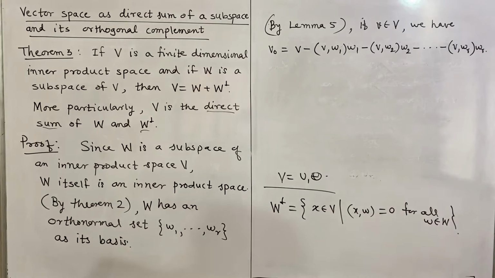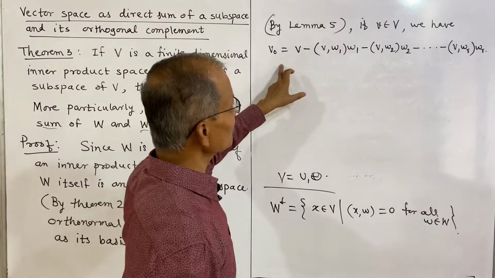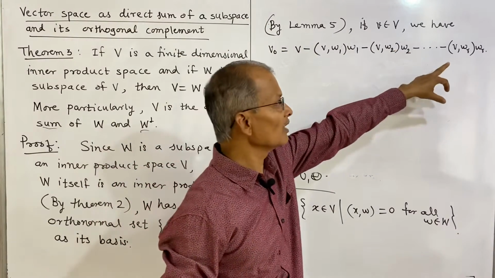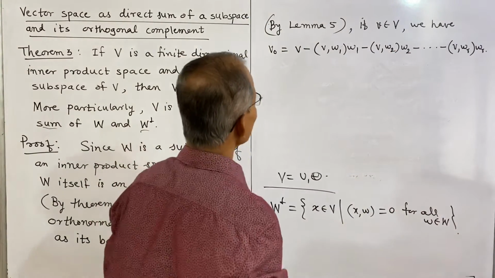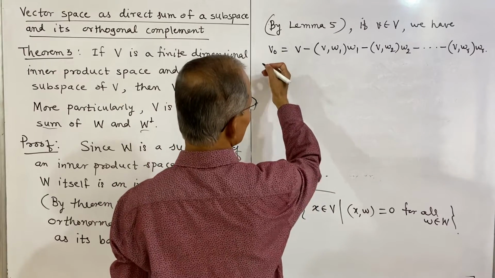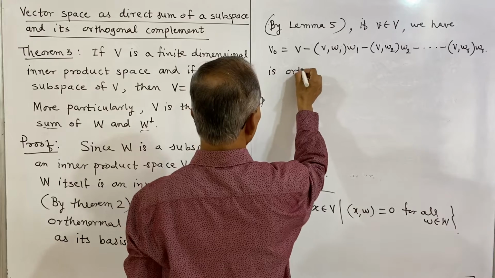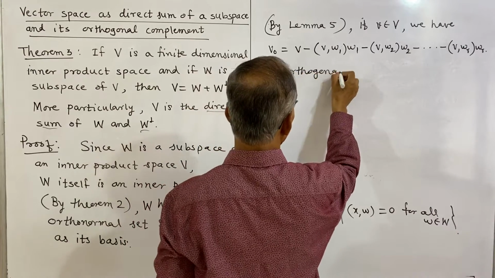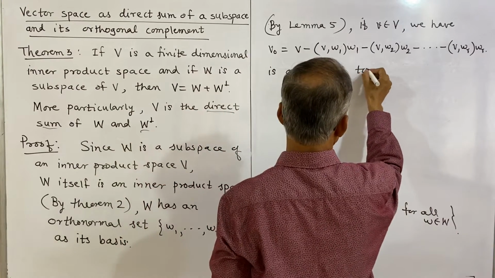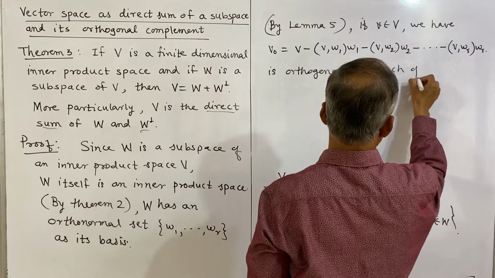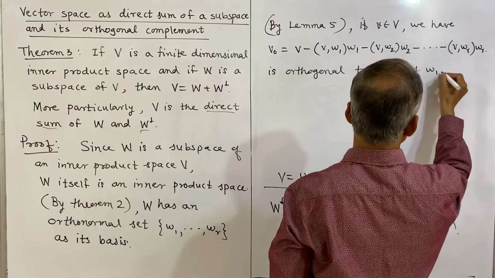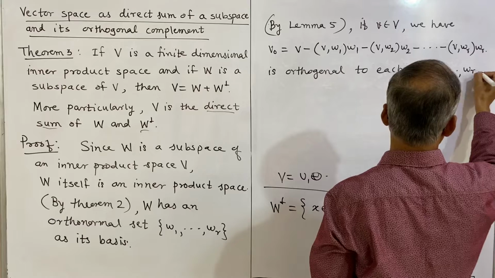If v belongs to V and we have v0, this v0 is orthogonal to each of w1 up to wr.